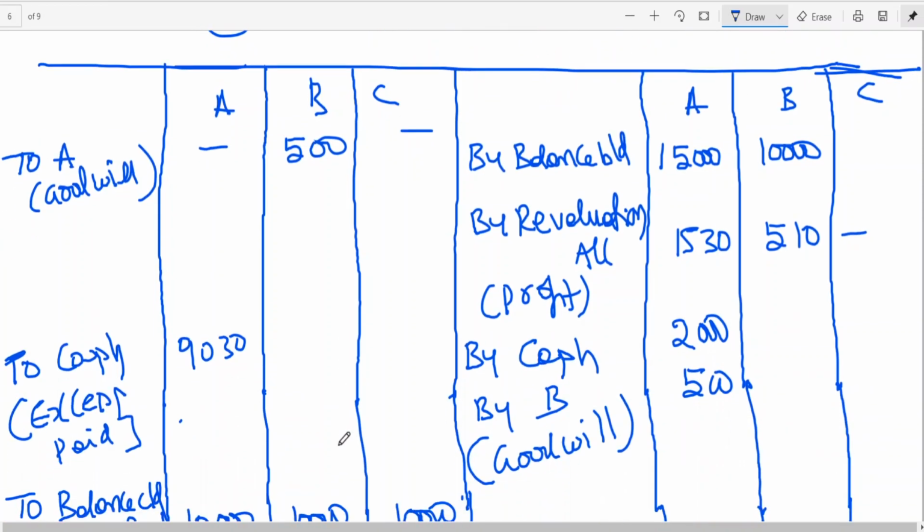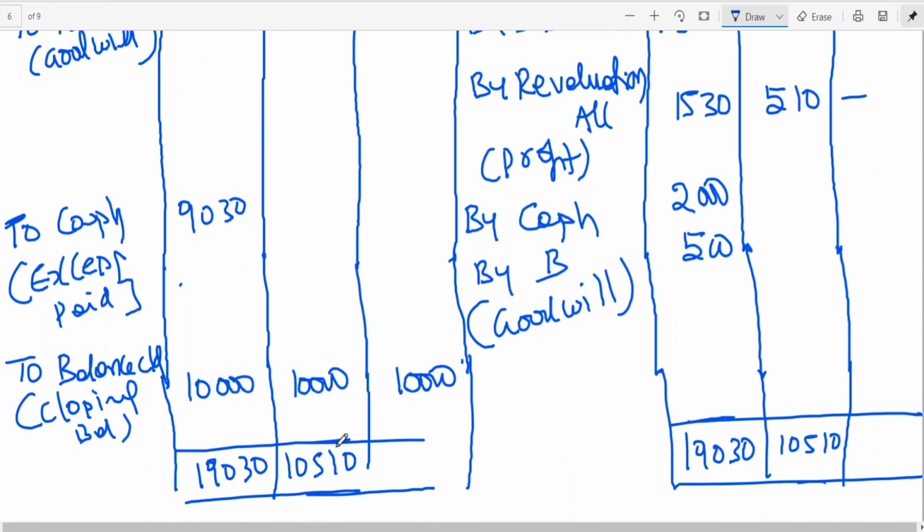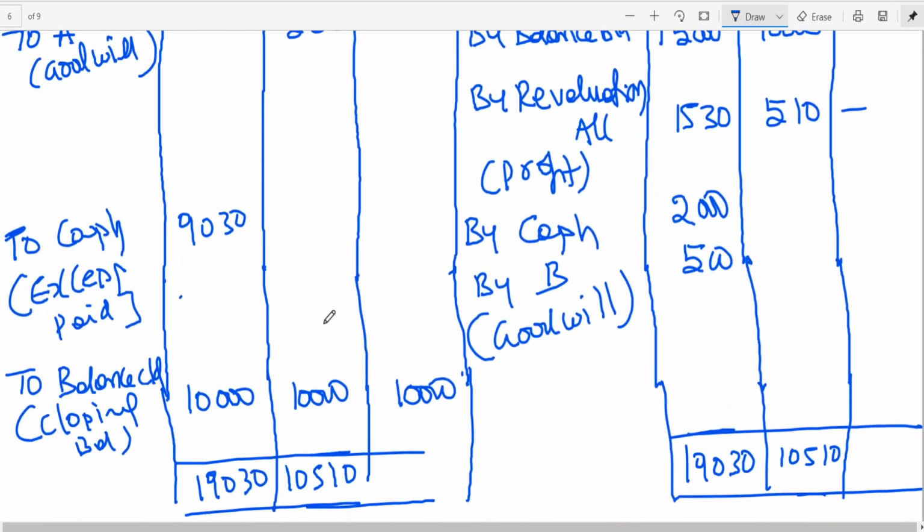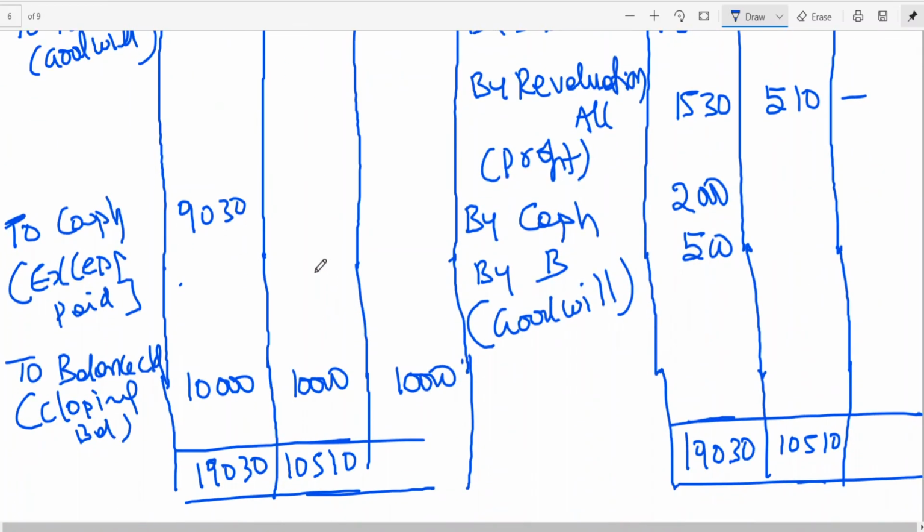That means he should maintain 10,000, but is having a balance of 10,010. How? 10,510 minus goodwill written off is reducing his capital. As of today his capital is 10,010, but how much should he maintain? 10,000. How much excess is he having? 10 rupees. That excess has been paid.